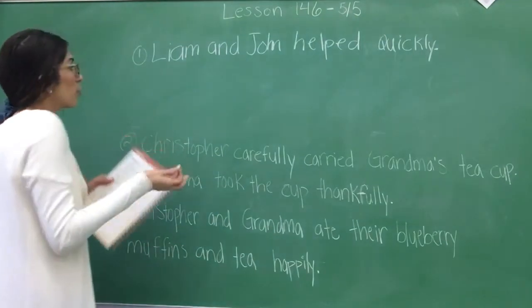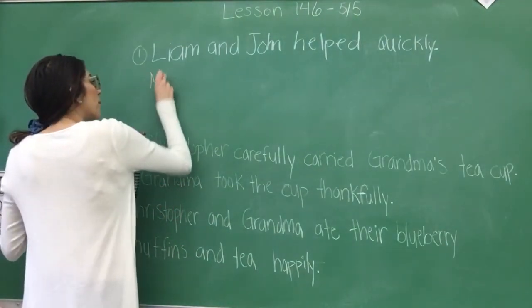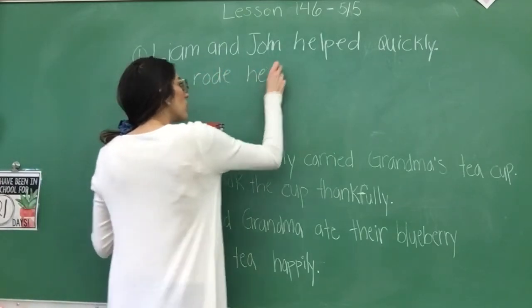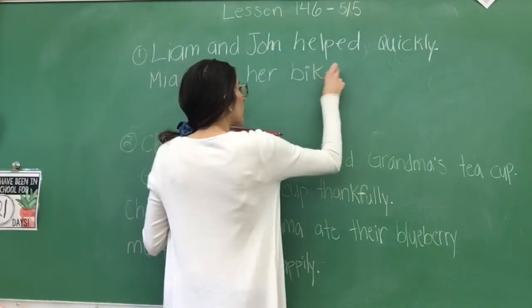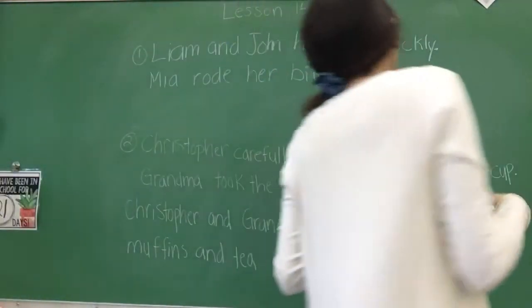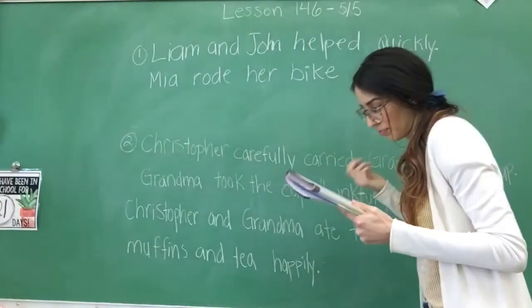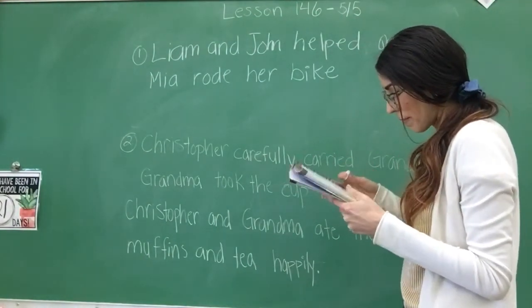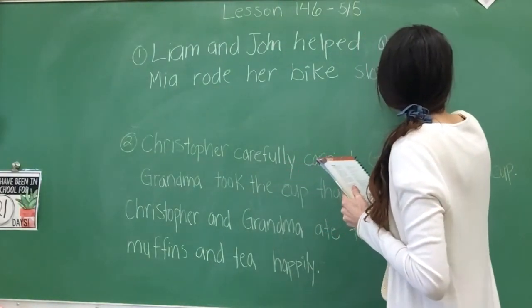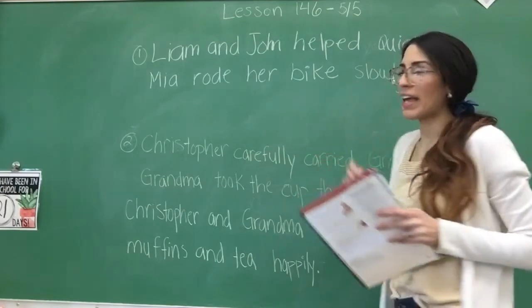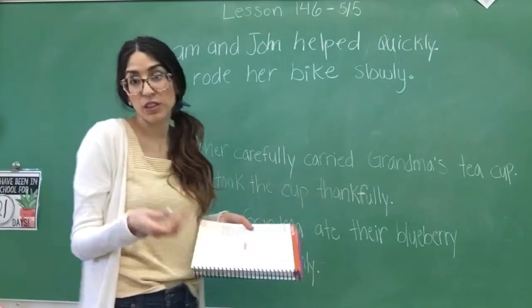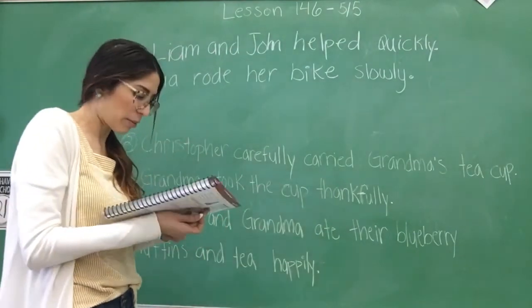Okay, next is Mia rode her bike. So Mia rode her bike. How did Mia ride her bike? How did she ride her bike? Maybe slowly? I don't know, maybe they were riding it in the dirt and so they had to go slow, right? We'll just put slowly. Or you can put swiftly. That's like a little bit more fast.